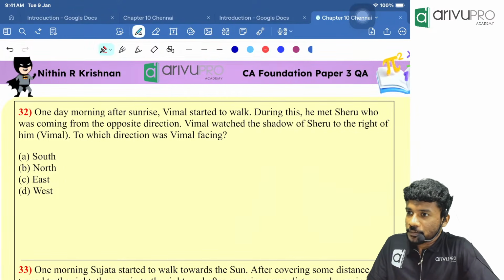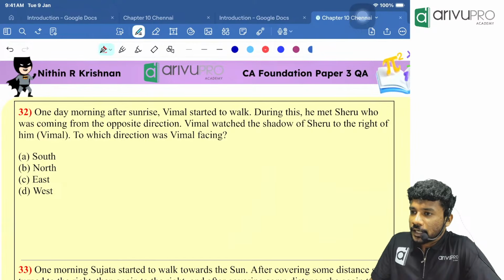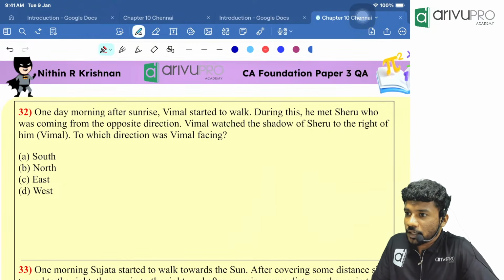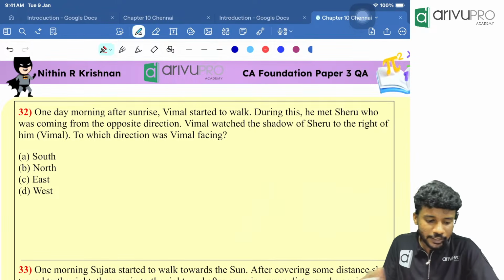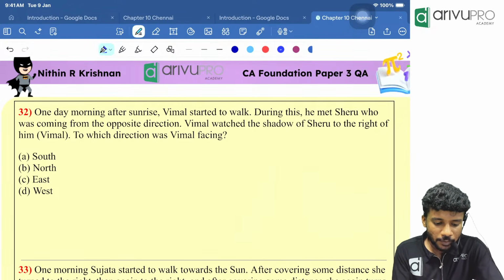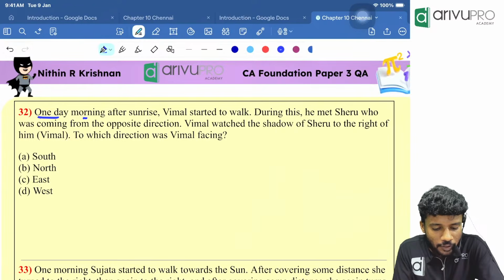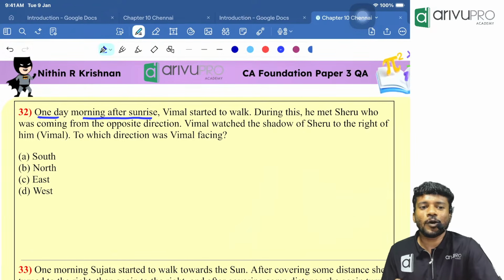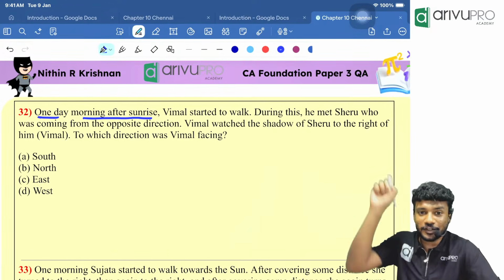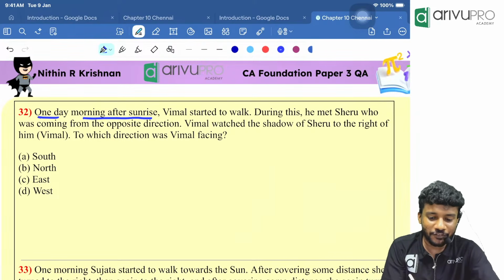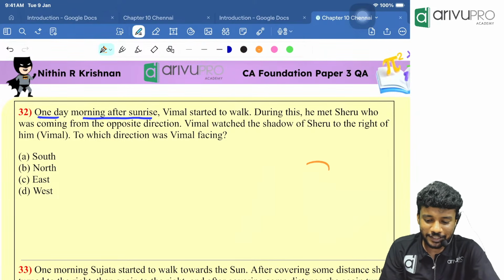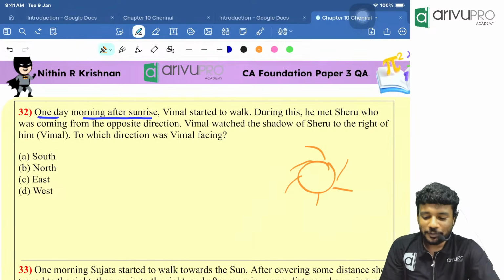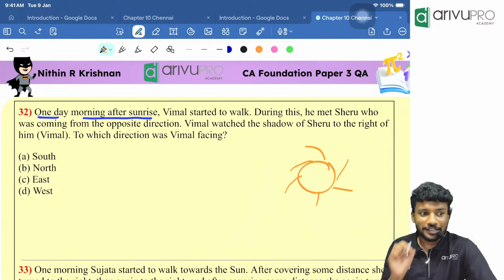Samitra clear, Abdul clear, Adil, Amrit, Ganesh, then Merlin, then Ismail. Everyone got the point? If so, this one, people. One day morning after sunrise. So what happens after sunrise, people? Sun rises in the east. That everyone knows. Sun rises in the east. But we will not be using that. We will be directly going with the content.